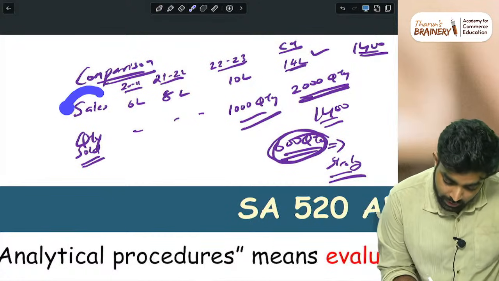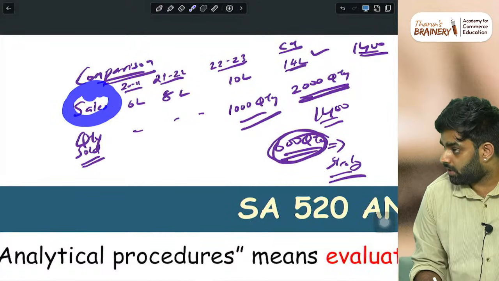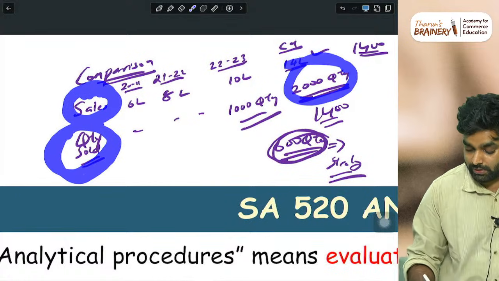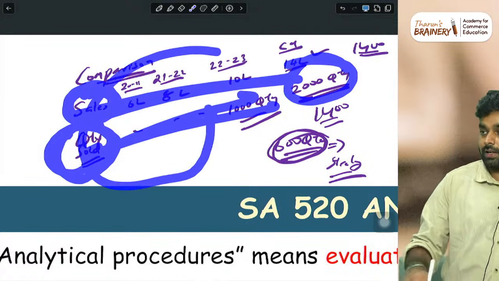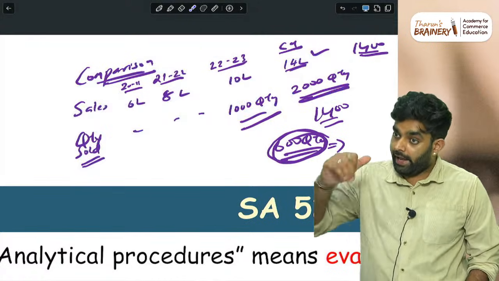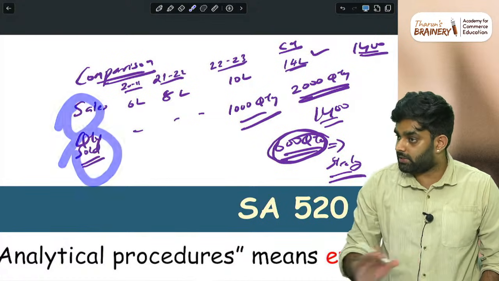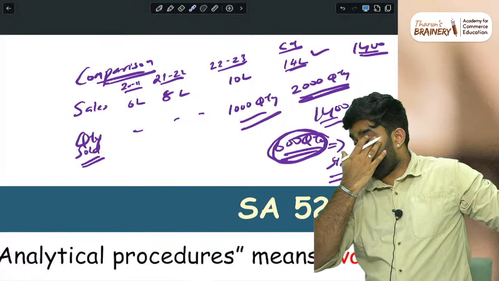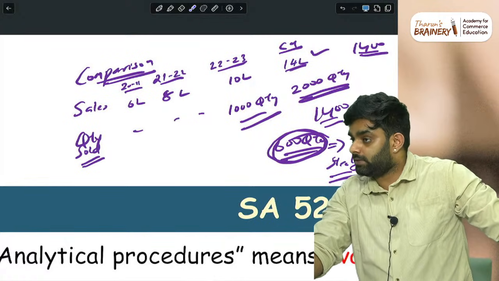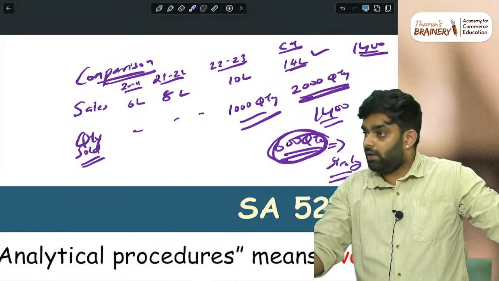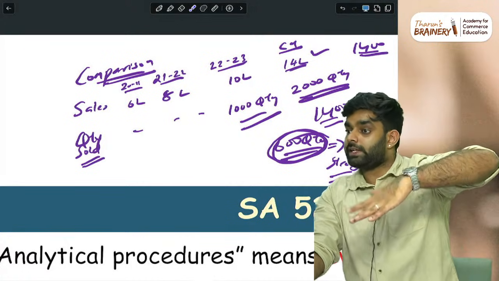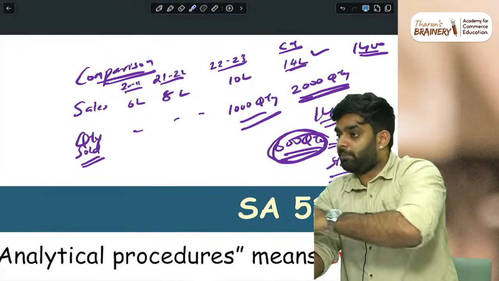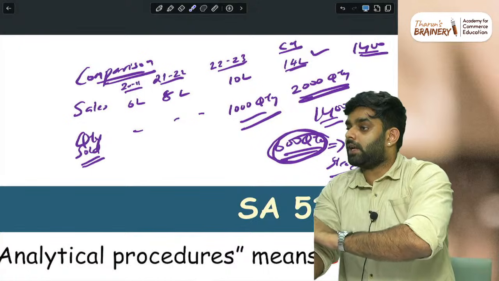Here, what you did: this is financial information. You analyzed financial information against non-financial information and reached a conclusion, and this is also analytical procedure: consideration of relationship. So here you did comparison plus consideration of relationship. Plus other ways are there. If you get the payroll expenses, yesterday, like I said, rather than sitting and checking everything using test of details, if you get the equation, like what is the average salary of one sector of employees or one department, everyone's salary is around 50,000 average.